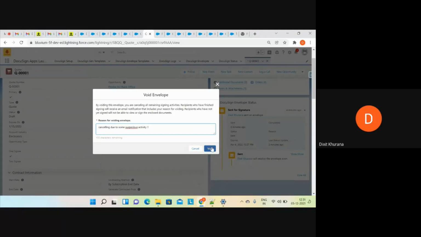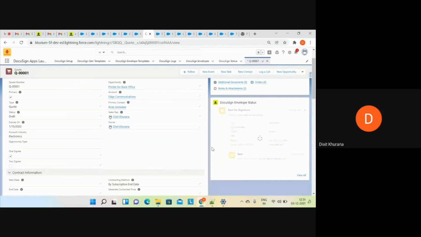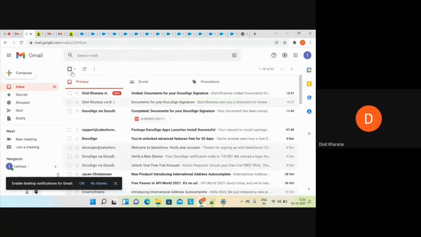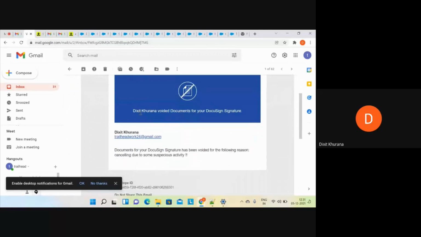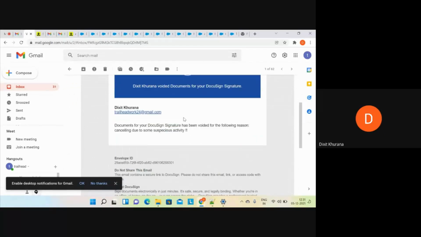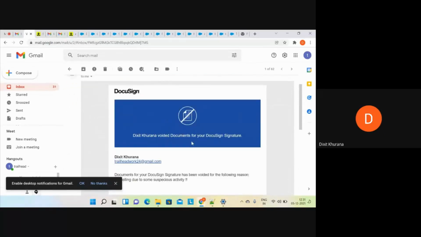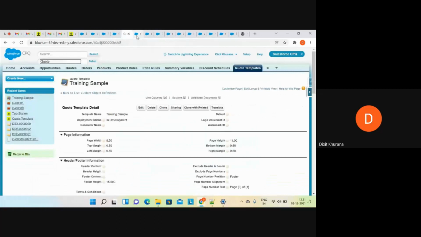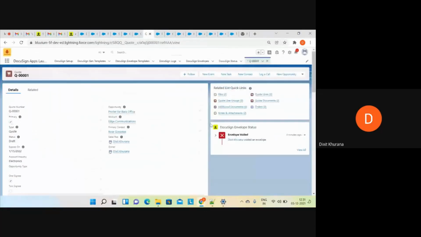It will send the email basically. Okay, click on void. Your envelope was voided, right? If I go back here, voided documents for your signature. Dixit Khana voided documents, right? There is now no review button for you, right? This is another feature to cancel your documents. Okay. Hope this thing is clear to you, right?